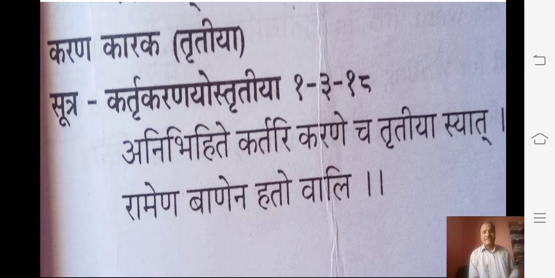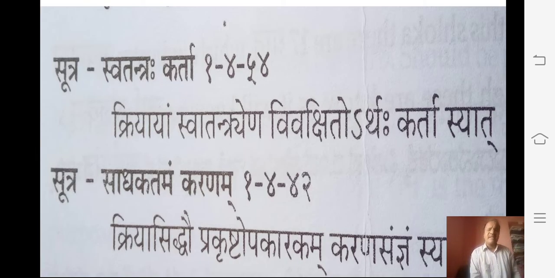Because of these two words, Ramaha and Banaha, the Kartru completes the work, or takes help to complete the work, by which instrument; that is called the Karana. Kartru means completion of work, Karana means help. One is the object, another one is the action. Wherever we find the Kartru and Karana Shabda, we should use the Tritiya Vibhakti. Then they give the definition of the Kartru Shabda.